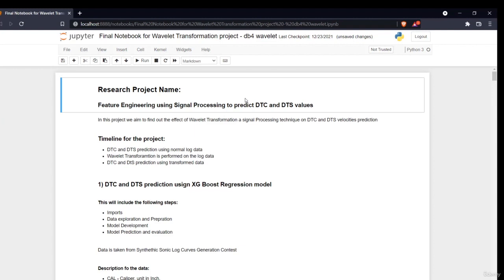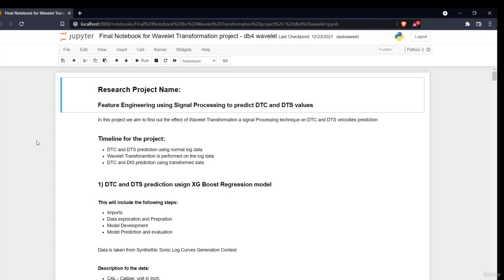DTC and DTS values are the sonic log outputs, that is, the compressional and shear wave velocities. In this project, we aim to find out the effect of wavelet transformation, a signal processing technique, on DTC and DTS velocities prediction. As discussed earlier, we'll use it as a feature engineering technique to enhance our accuracy.